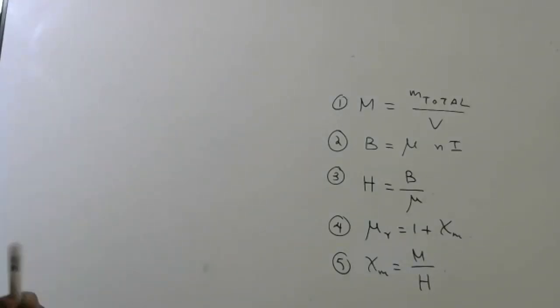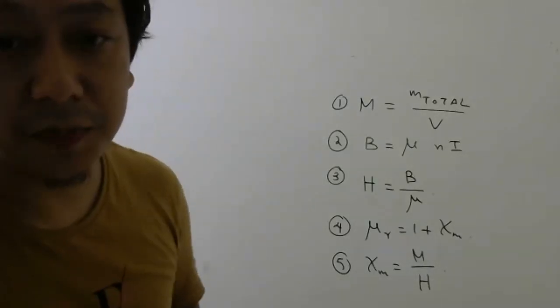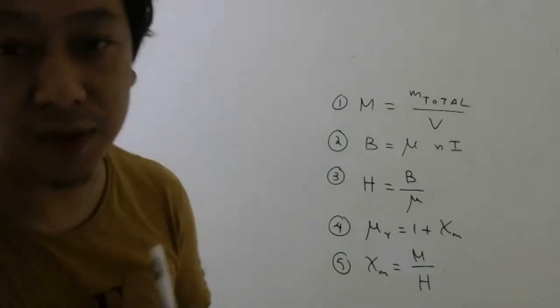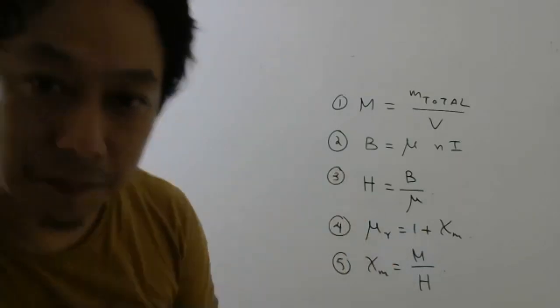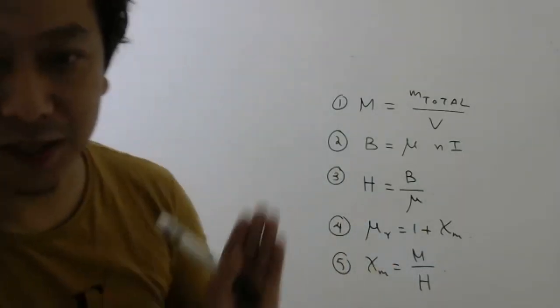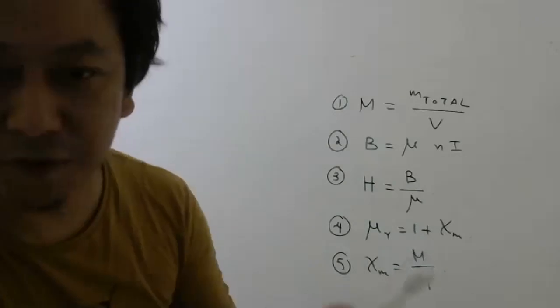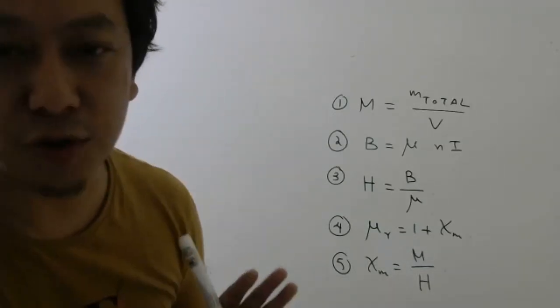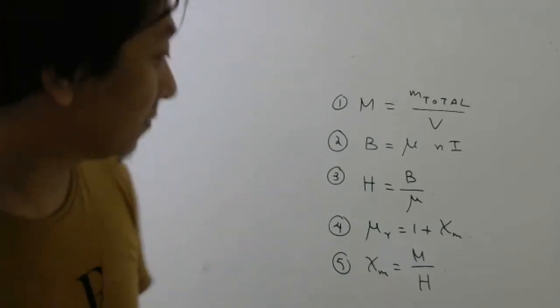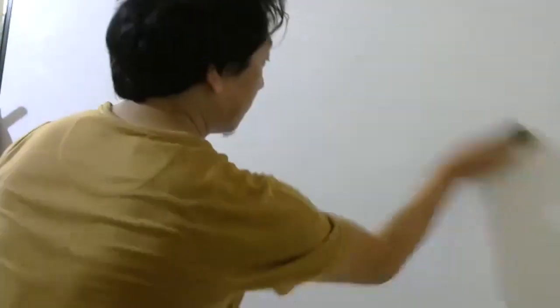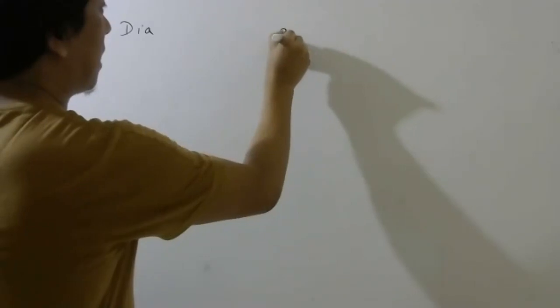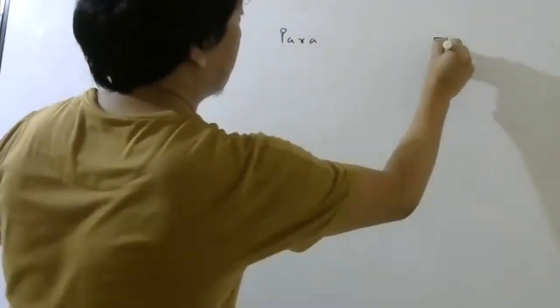Now for your exam purpose, one 3-mark question is very common, and that is: distinguish between diamagnetic, paramagnetic, and ferromagnetic material. I will give you some 4 or 5 differences. At least 3 you have to try to remember anyhow. So dia, para, ferro.